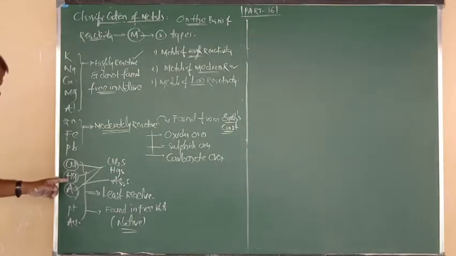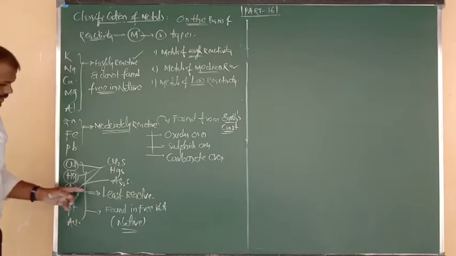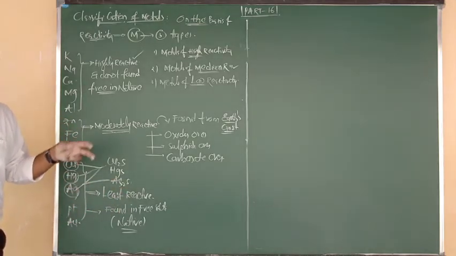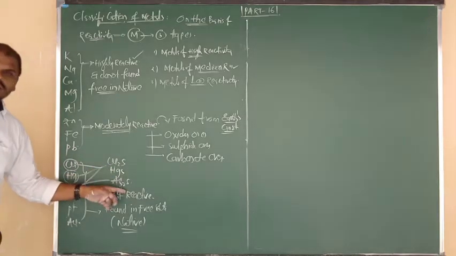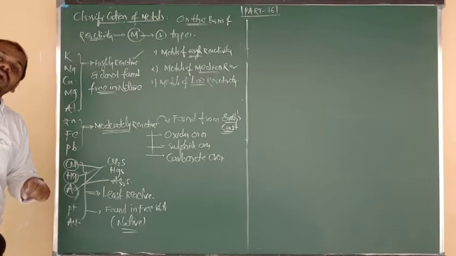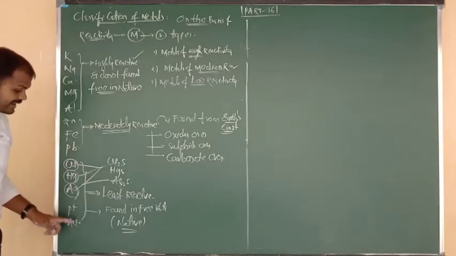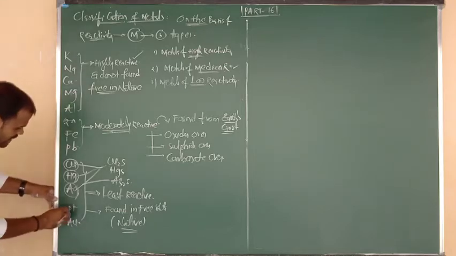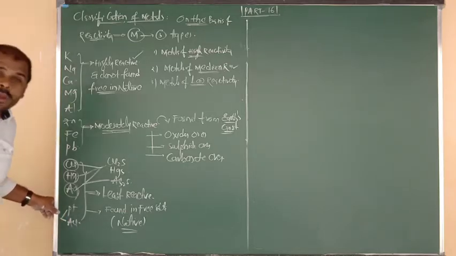So copper, mercury and silver are least reactive, but a little bit they are found in their respective sulfide forms, and we can also write O, meaning available in their oxide forms. But platinum and gold are purely non-reactive in nature. That's why, as I have told you many times, platinum and gold are the noble metals.